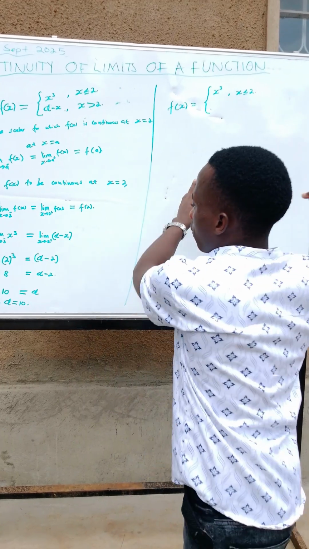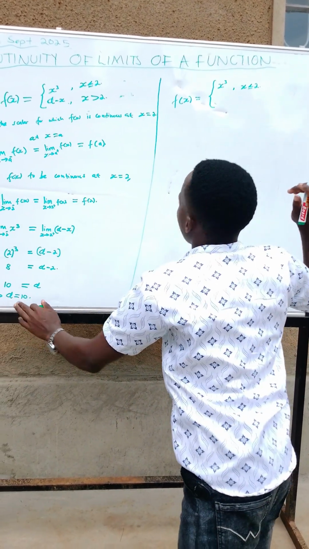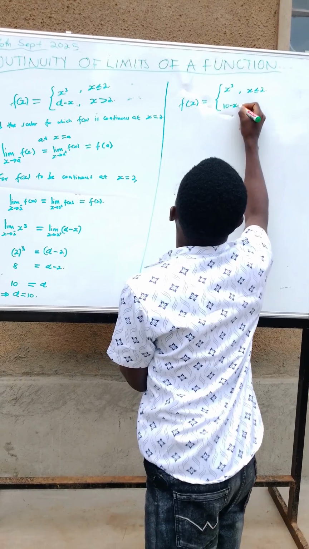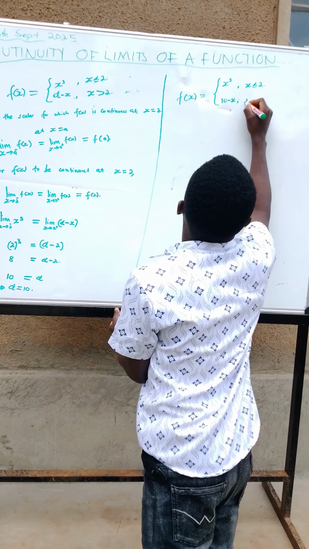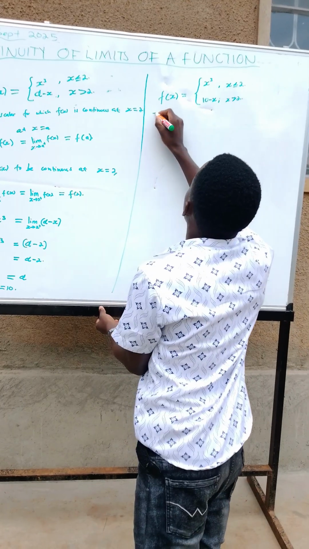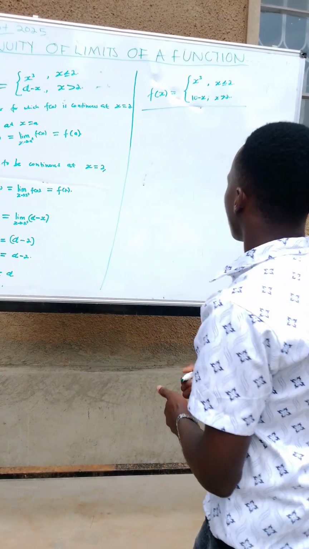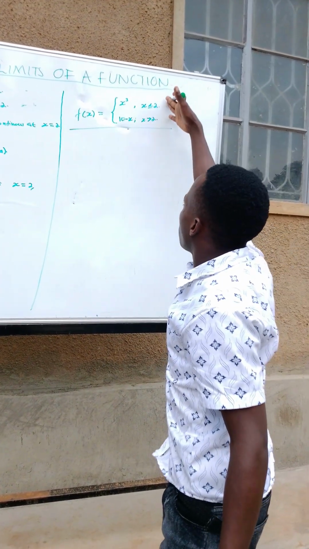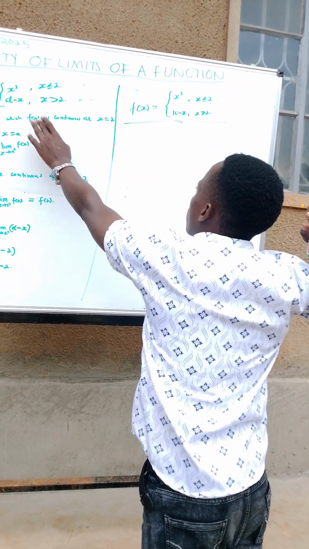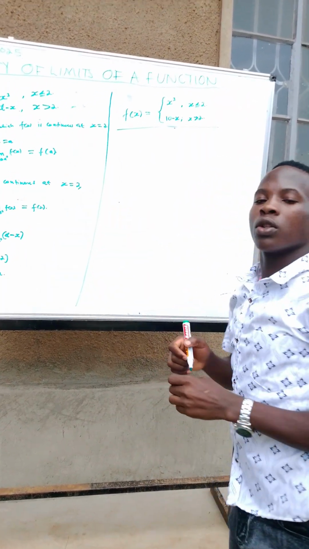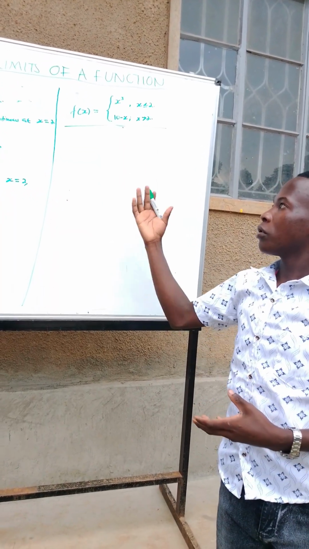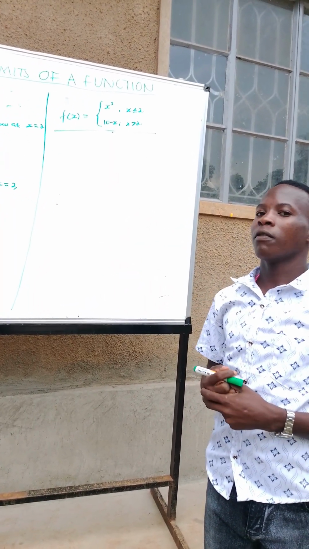Because we got our value of alpha, which is 10, we are going to get 10 minus x for x greater than 2. So there we are done. So our function must be like this, for which this function is continuous at x equals 2. So that's how I can take you through the continuity of limits of functions.